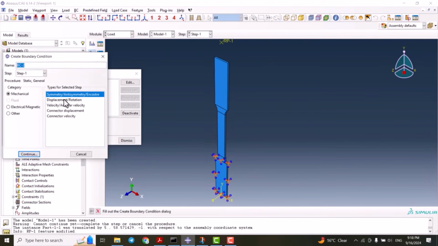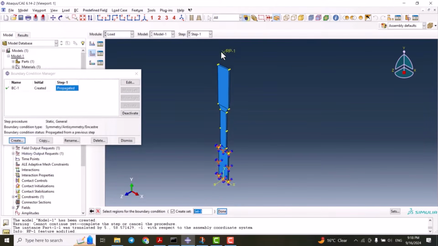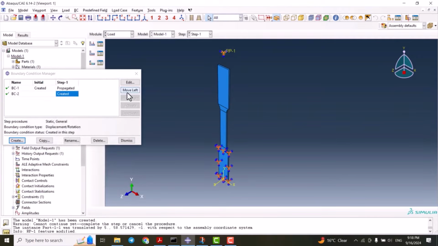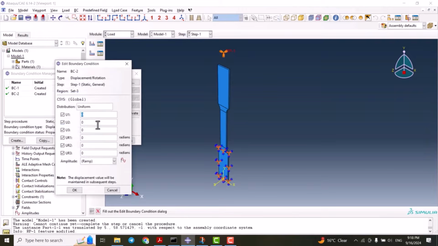And we create another one which is displacement and rotation, and we select this reference point. We put all the values 0, move left, and this one should be 0.8 in the step 1.